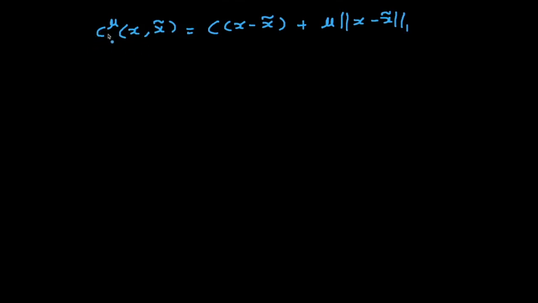And every time we will change the mu, and it's simple, same as the bit scaling. Every time we will halve the mu, right? So the first time it is mu, the second time it is mu by 2, the third time it is mu by 4, and so on and so forth.